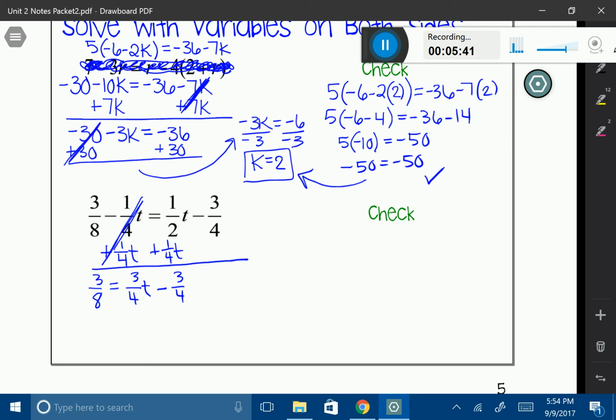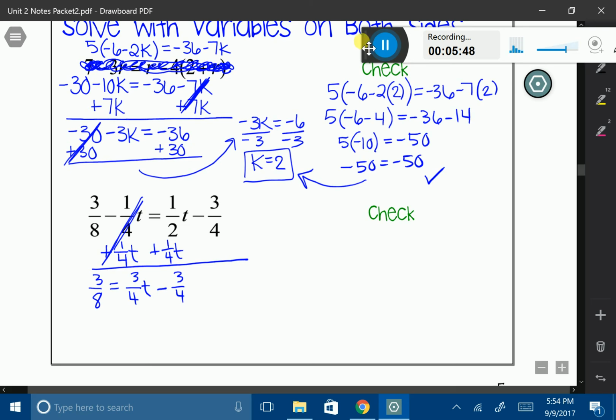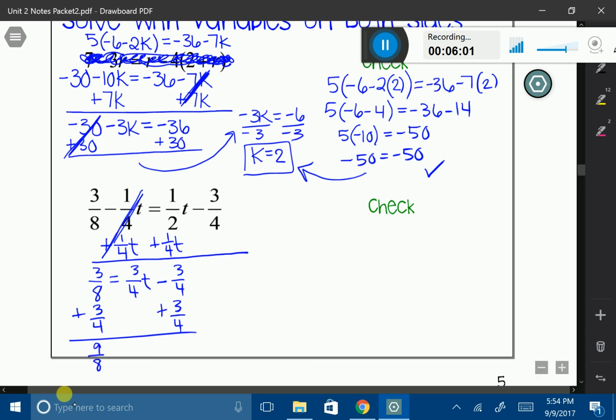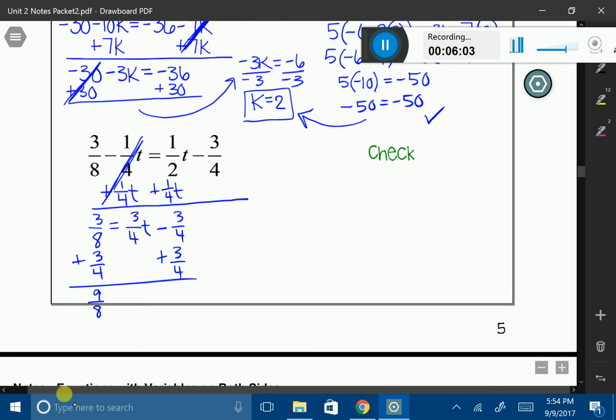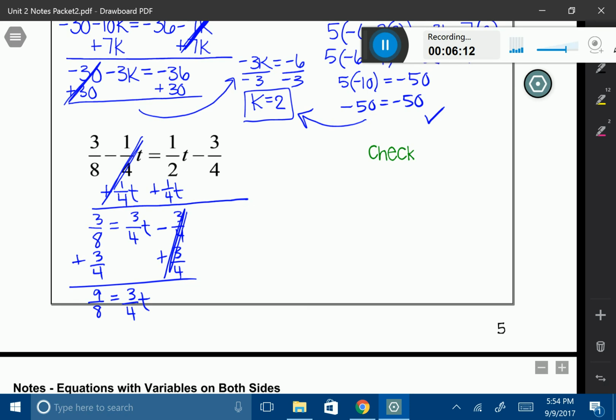Now, you'll see at this point, it's kind of hidden, but you've got to look carefully. I just have a one-step or two-step equation. That's it. I do have fractions, which is okay. So I'm going to get rid of my constant over here of 3/4. I'm going to add it to this side. So 3/8 plus 3/4 is going to give me 9/8. And over on the right-hand side, they're going to cancel out, and I'm going to be left with 3/4 t. Now, you just got to be really careful each step of the way when you're working with fractions.